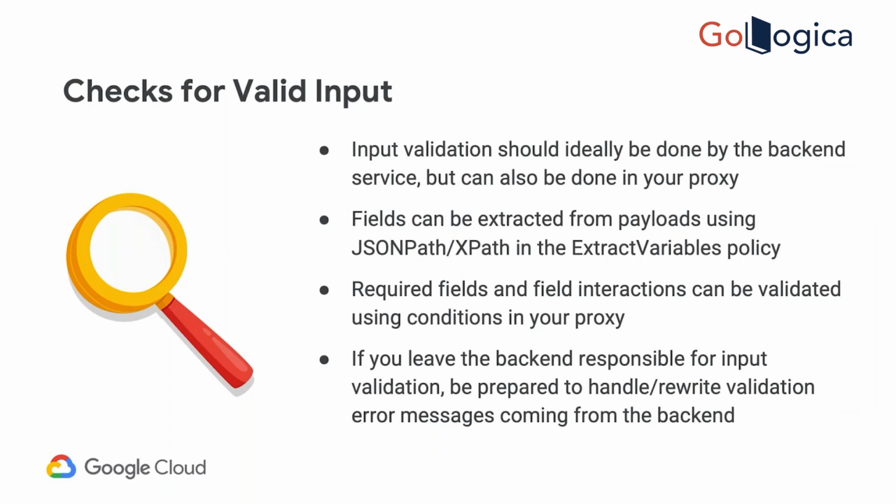So if it is simple and straightforward, what you do is use the extract variables policy. It will extract the backend response, and then you use the assign message policy. It will create a new response payload and forward it to the consumer. So in Apigee itself, you can write policies to do that, to handle the process. Okay, got it.